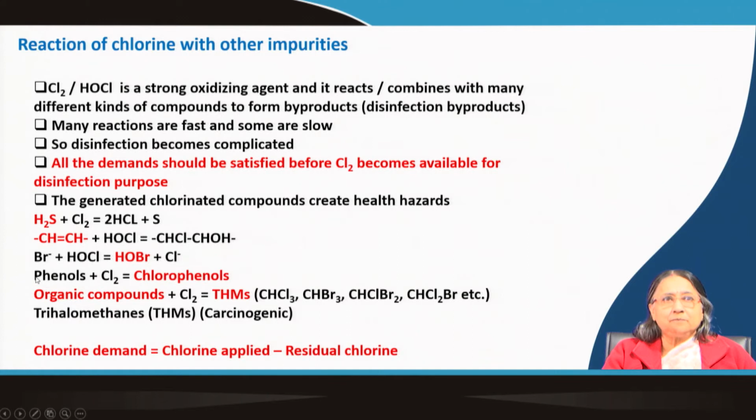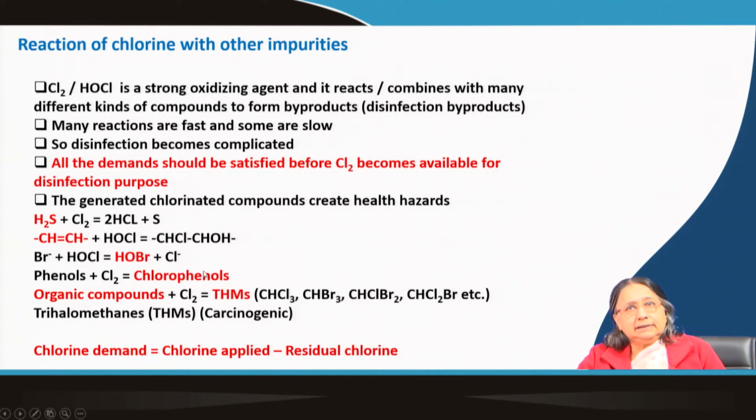Now, phenols, many waters may contain phenolic compounds. In phenols there is a benzene ring, and chlorine can replace the hydrogen atoms in the benzene ring and form chlorophenols. It is a dangerously toxic substance and it can have a bitter taste and bad smell also.